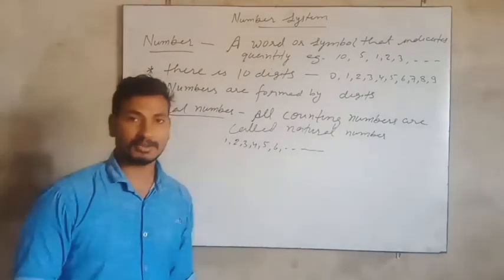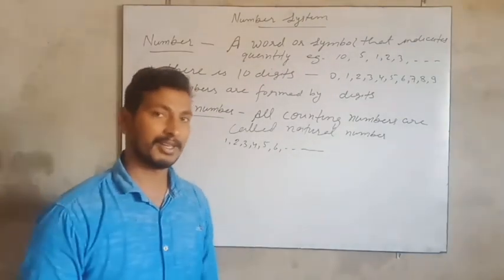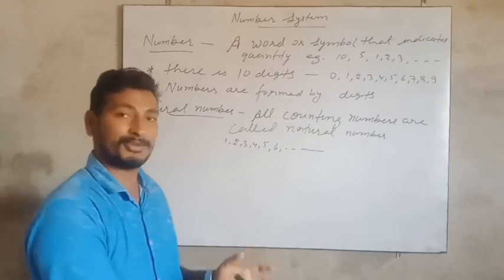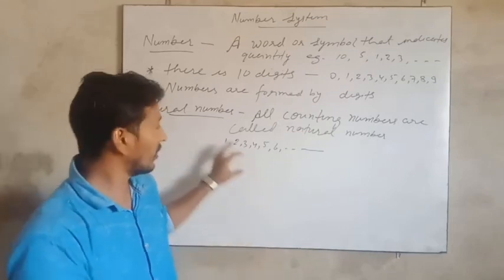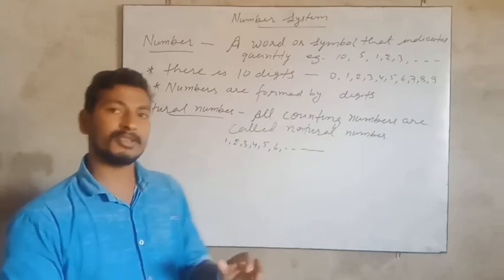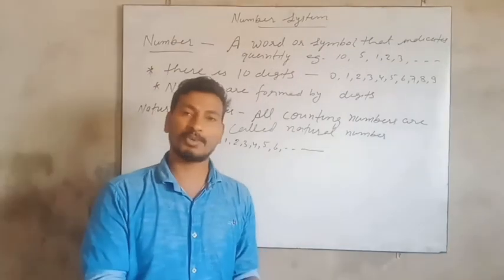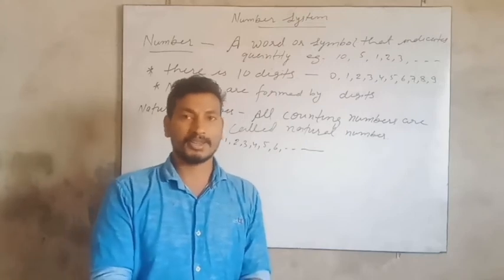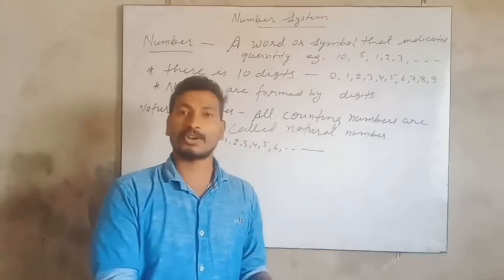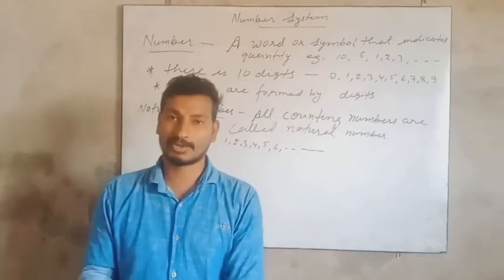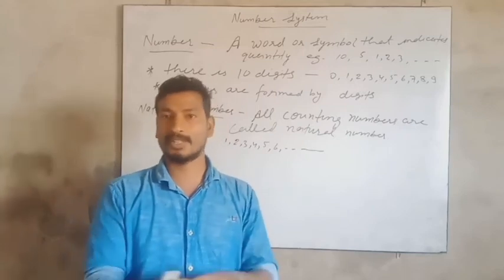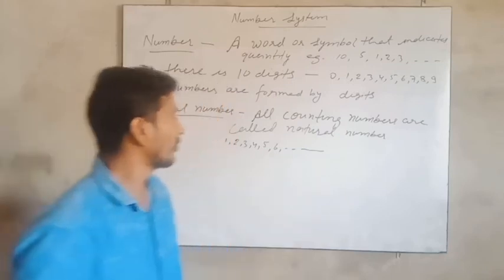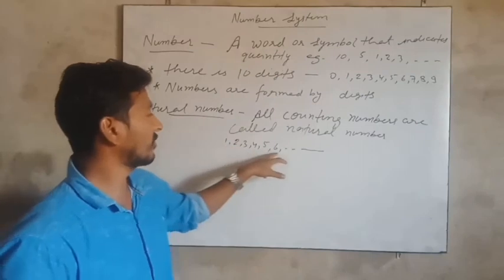You might be thinking why we have left out 0. Do we have enmity with 0? क्या हमारे को 0 से कोई दुश्मनी है? नहीं. 0 is not a natural number because we cannot use 0 for counting. We don't start counting with 0. If I ask you to count how many rooms are in your house, then you start with 1, not with 0. If you start with 0 it means nothing. There is no house, no room. So it starts with 1. So 1, 2, 3, 4, 5, 6.